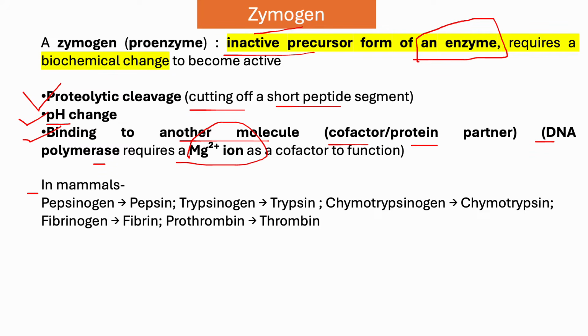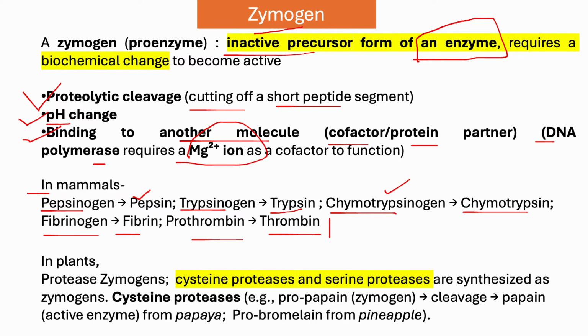In mammals, for example, pepsinogen is the zymogen form, the inactive form. The active form is pepsin. Trypsinogen is an inactive zymogen, which can convert to trypsin, the activated form of the enzyme. Chymotrypsinogen is the inactive zymogen form, which can be converted to chymotrypsin. And also fibrinogen to fibrin, and prothrombin to thrombin. These are related to blood clotting.